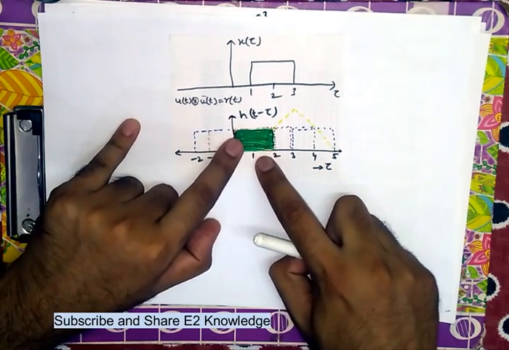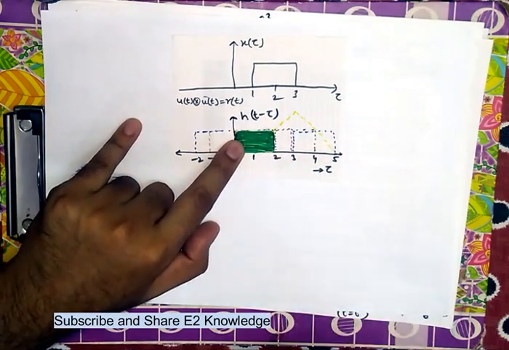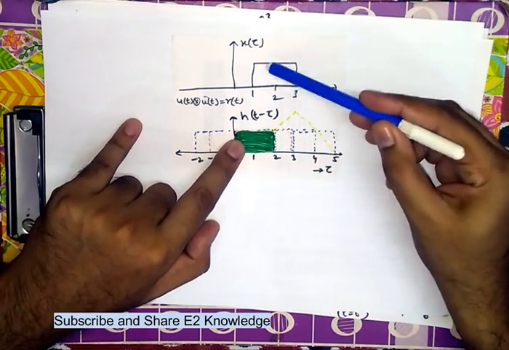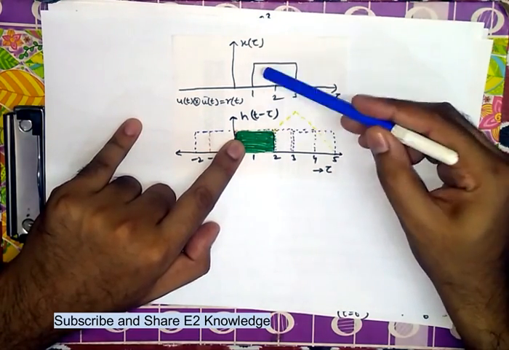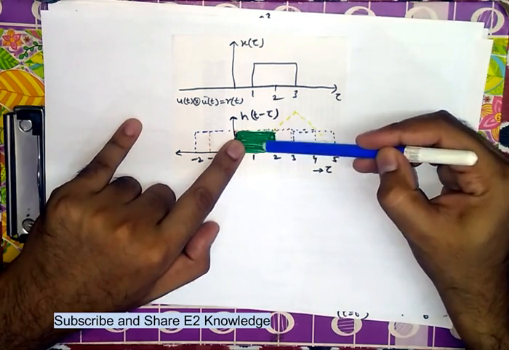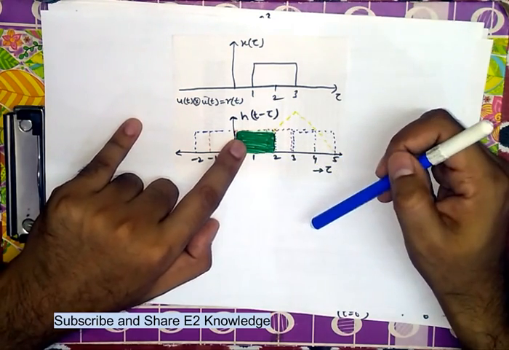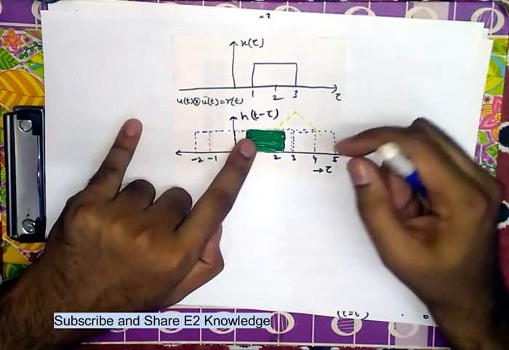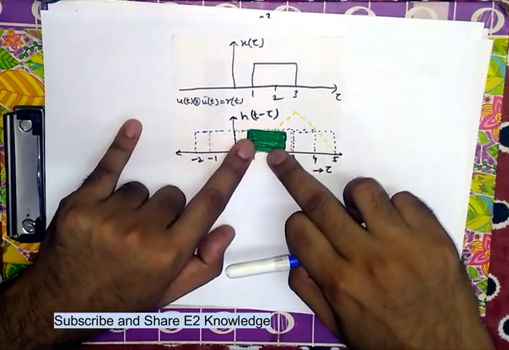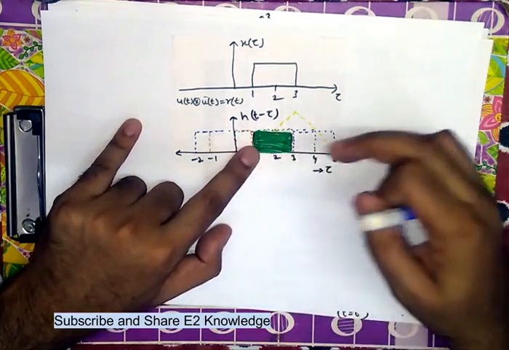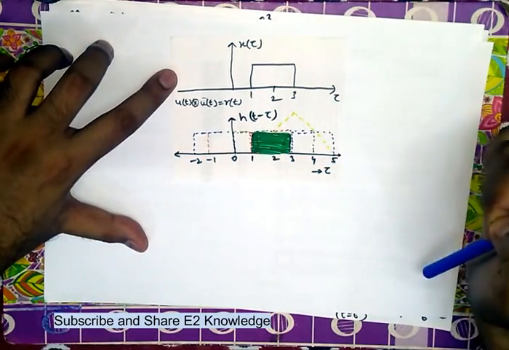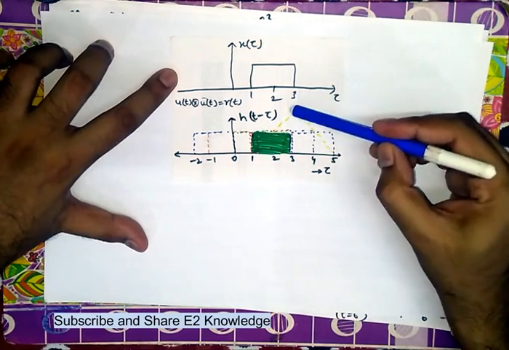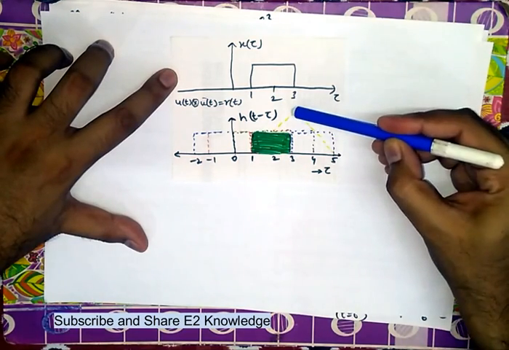So this area, that is a small unit function basically, and then convolution with this area. You can say we are finding that this overlapped area will keep on increasing, that is a ramp function. And further, this area is maximum when it becomes at the same limits, 1 to 3. So it is the maximum area, that is this point in this case.